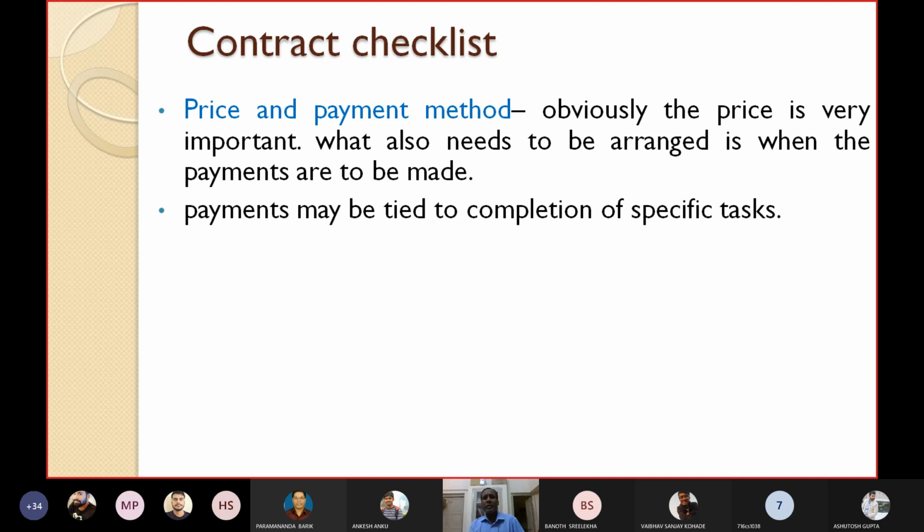So price and payment method, obviously the price is very important. What also needs to be arranged is when the payments are to be made, and payments may be tied to completion of specific tasks. It is possible. When you are achieving some milestone, you can make some amount of payment. And whatever the remaining amount, that will be paid after the project is completed.